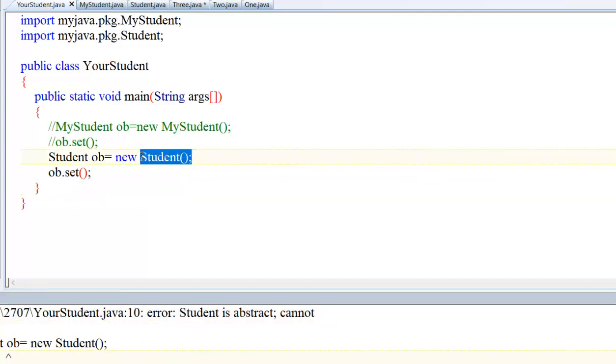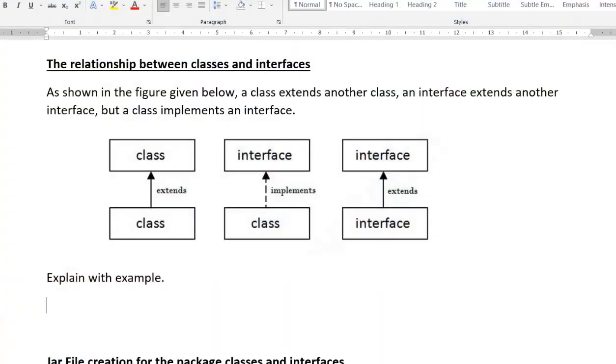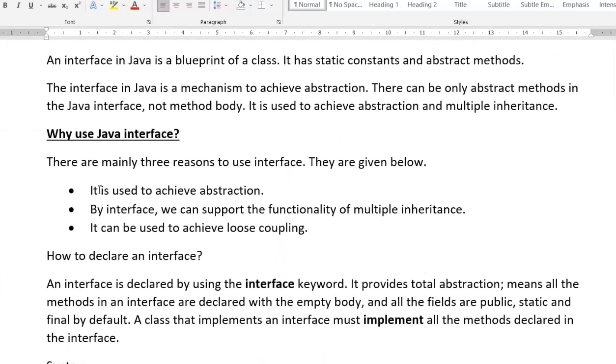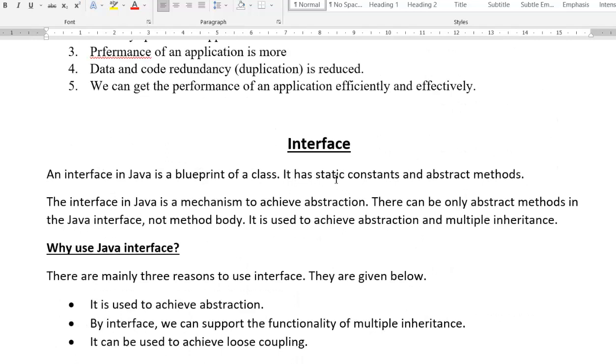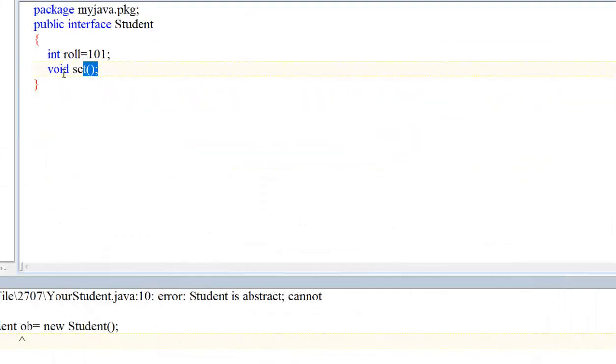As we know, this part only I want to show you here. As you know, the student is an interface. As you have learned here, coming again to the same topic, this is the important point. It is used to achieve abstraction. You cannot access it directly, right? And an interface has static constants and abstract methods. This student set is an abstract method.